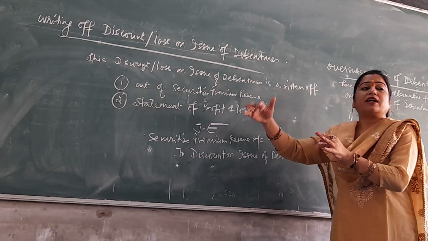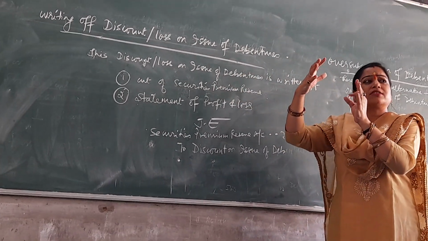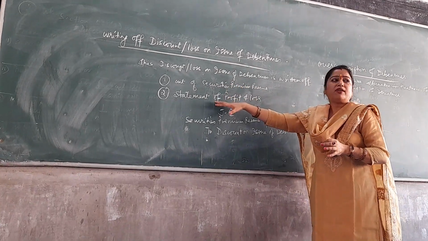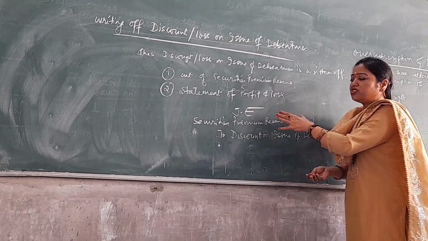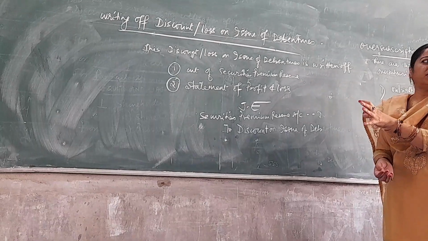In case the company does not have a sufficient balance in the securities premium reserve, then it can go for writing it off from statement of profit and loss. Now, what journal entries are we going to pass for writing off discount or loss on issue of debentures?